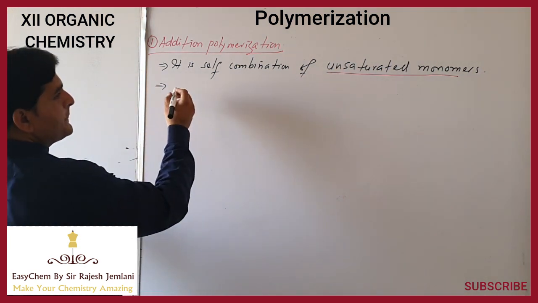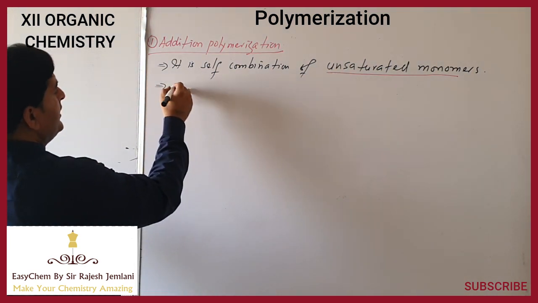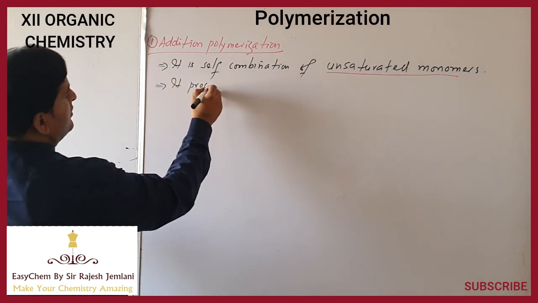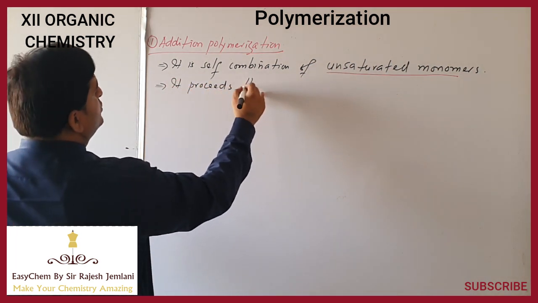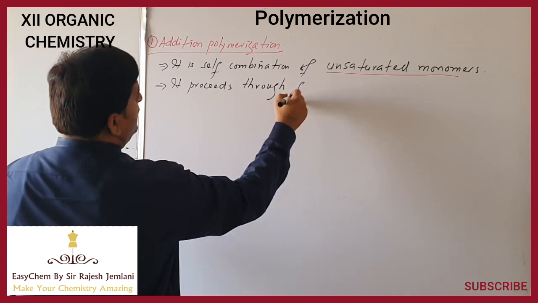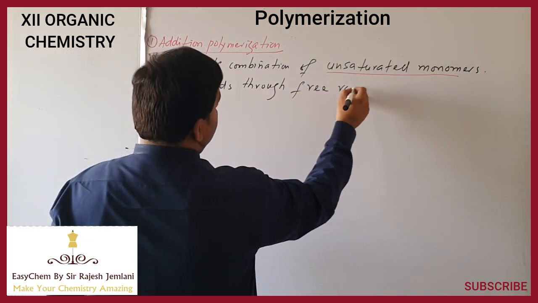and it proceeds through a free radical mechanism.